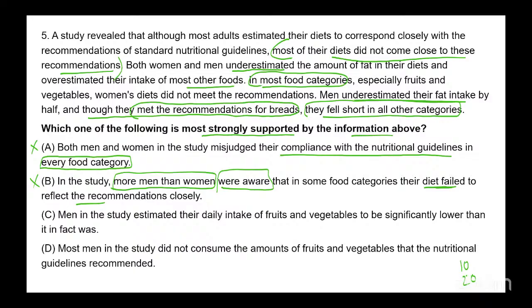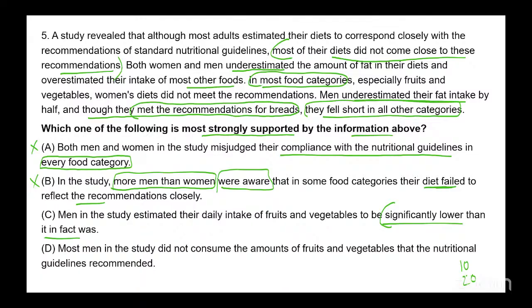C. Men in the study estimated their daily intake of fruits and vegetables to be significantly lower than it in fact was. Just look at this statement once again. In regard to men, what was given?